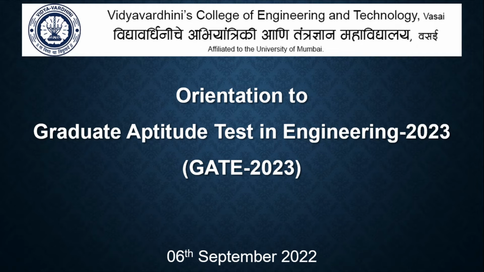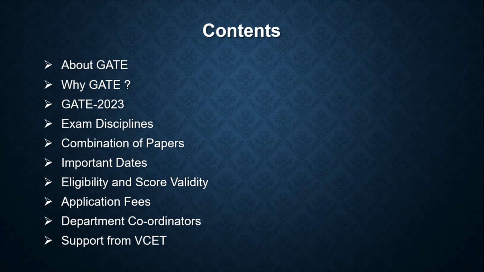The subsequent slides of this presentation are an orientation towards what the Graduate Aptitude Test in Engineering is, how it is conducted, what the different branches and papers available are, the important dates, and so on.